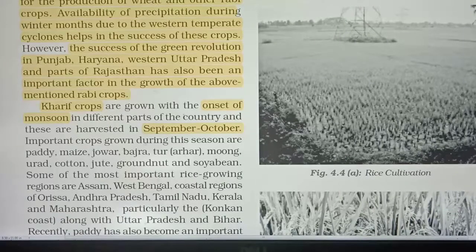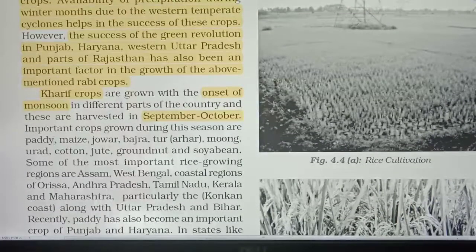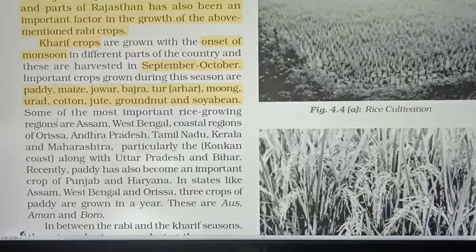Important crops grown during this season are paddy, maize, jowar, bajra, tur, that is arhar, moong, urad, cotton, jute, groundnut and soybean. Some of the most important rice growing regions are Assam, West Bengal, coastal regions of Odisha, Andhra Pradesh, Tamil Nadu, Kerala and Maharashtra, particularly the Konkan coast, along with Uttar Pradesh and Bihar. I think you are all aware of the Konkan coast. You must have read it in class 9.